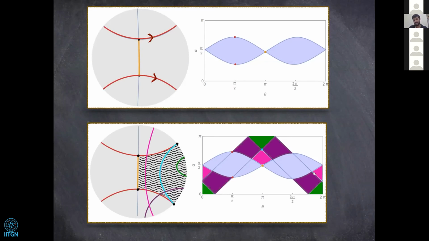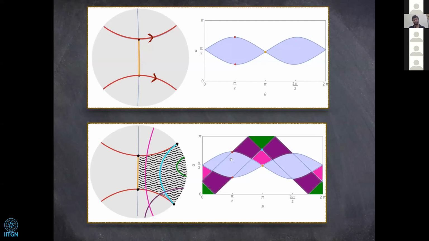The purple ones would have an overlap with the ones crossing the throat horizon. If you take a purple geodesic from here to here, that will cross and contribute to the area as well as the volume. So there is an overlap of these two regions here.